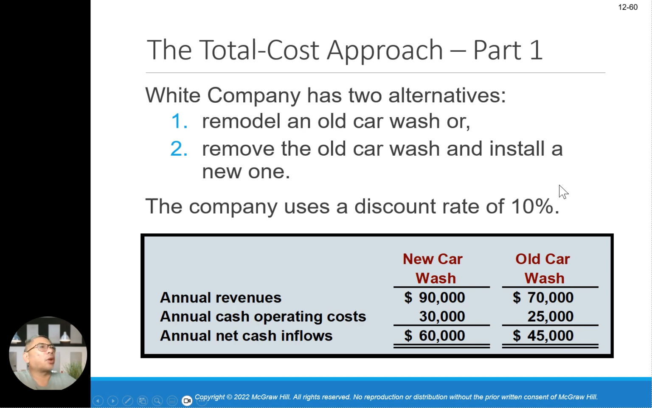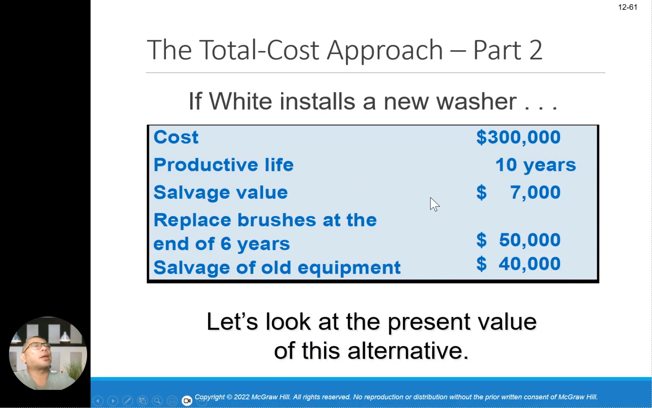Using a discount rate of 10%, new car wash and old car wash here, okay? The revenue is 90,000 for the new one, old car wash will be 70,000, and operating cost will be higher, 30,000. Old car wash will be 25,000, and cash inflow will be 60,000. Old car wash will be 45,000. So about 15,000 difference. When they install the new washer, 300,000 cost, productive life 10 years, salvage value 7,000. Replace brushes every 6 years, about 50,000. Salvage value will come in about 40,000.